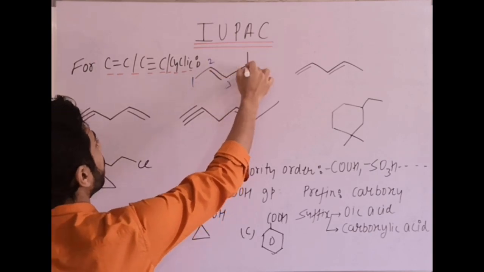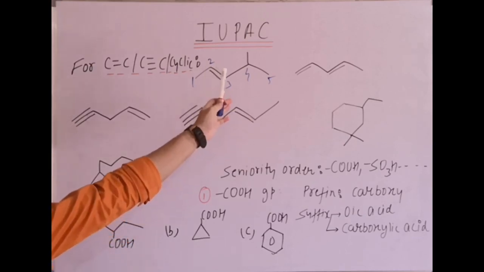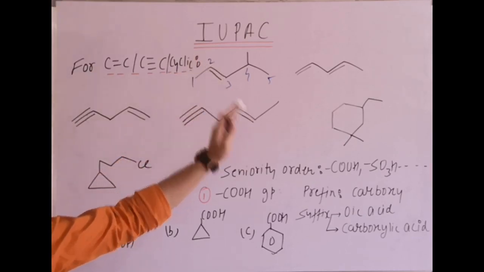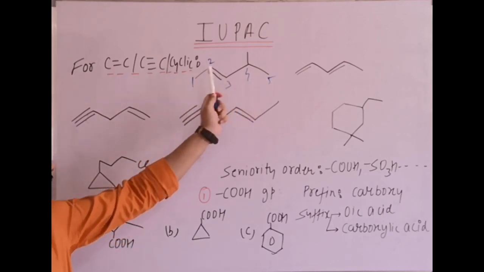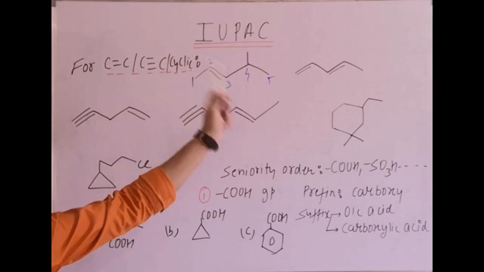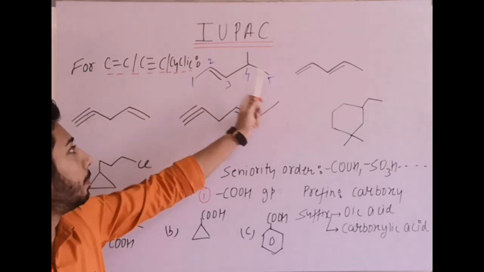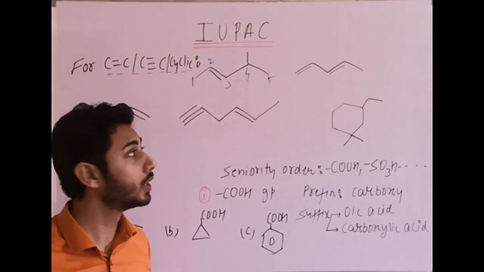1, 2, 3, 4, 5. Clear? When you name it, at the fourth position is a substituent, you can write it simultaneously. Fourth position is a substituent, that means 4-methyl, then pent 2. At second position we have an unsaturation. 4-methylpent-2-ene. That's it.